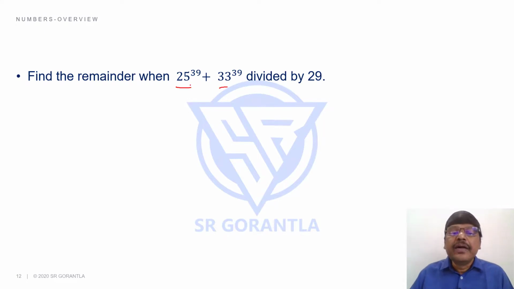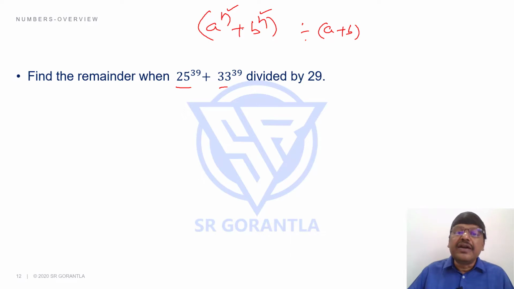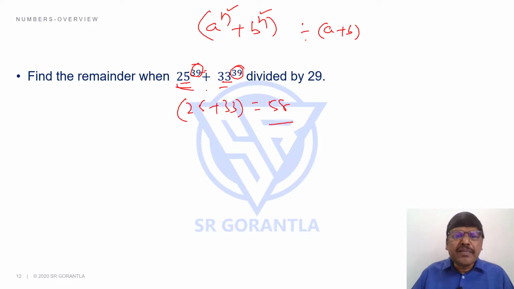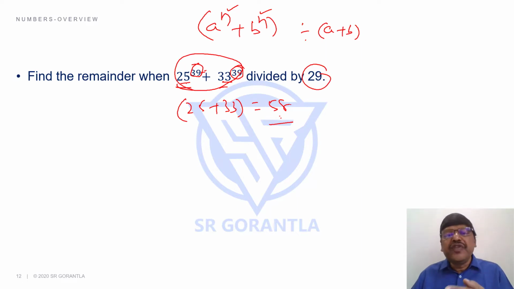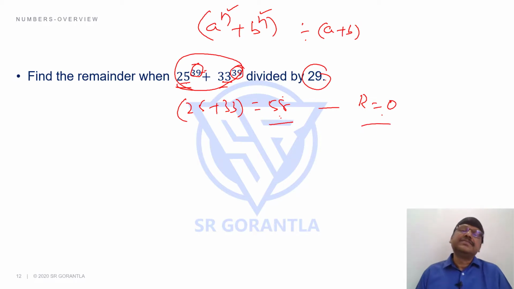Students, if you look at this, there is one of the divisibility rules we'll be discussing elsewhere: a power n plus b power n is divisible by a plus b completely if n is an odd number. Here the power is an odd number. Because the power is odd, it is divisible by a plus b, that is the bases 25 plus 33. So what is 25 plus 33? 58. Students, if this number is divisible by 58, 29 is a factor of 58. If a number is divisible by 58, it is also divisible by its factor 29. Hence it divides completely without any remainder. So my remainder is 0. It's as simple as that.